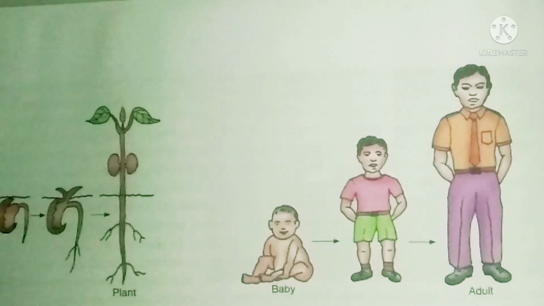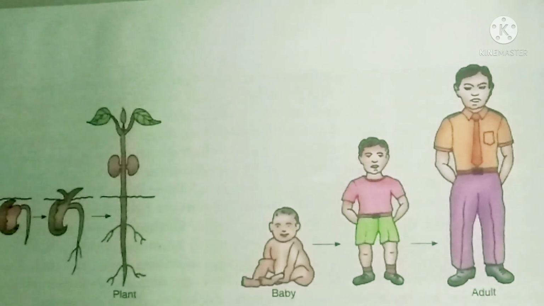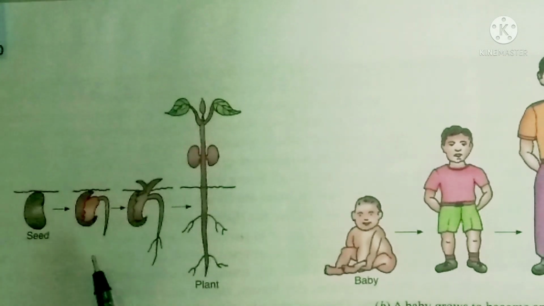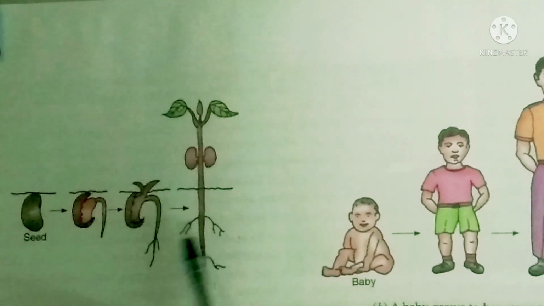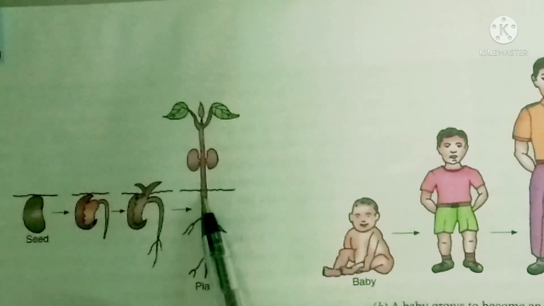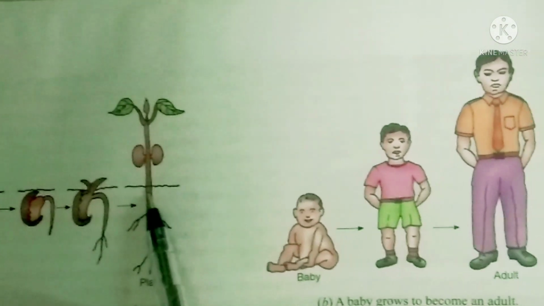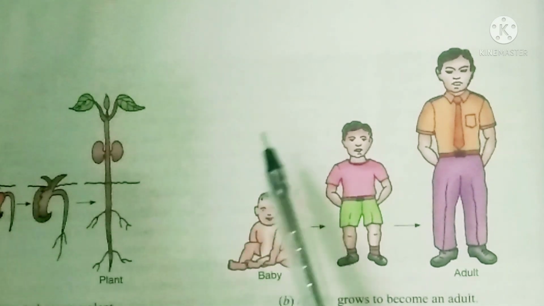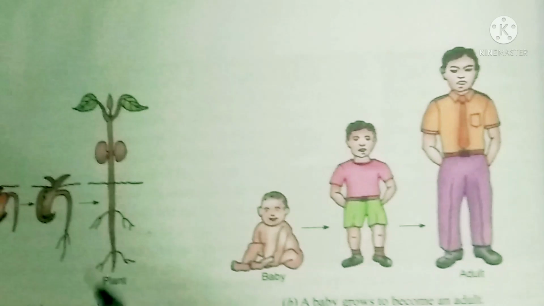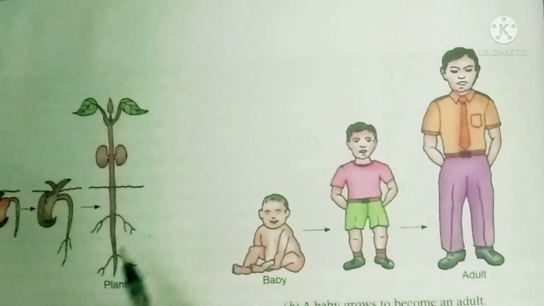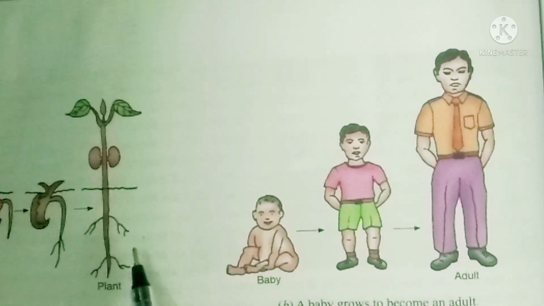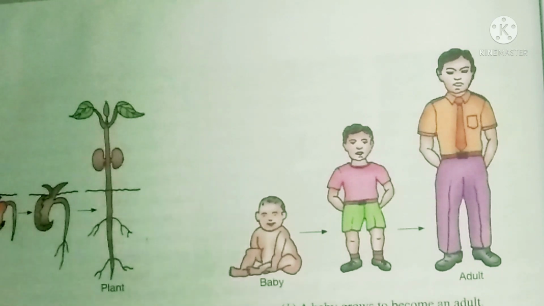Here you can see a seed. It grows into a seedling, and then this seedling slowly will grow into a new plant. After growing to a certain height, it starts giving fruits and seeds, or whatever products you get from the plant, and then after completing its lifespan it will fall down and die.